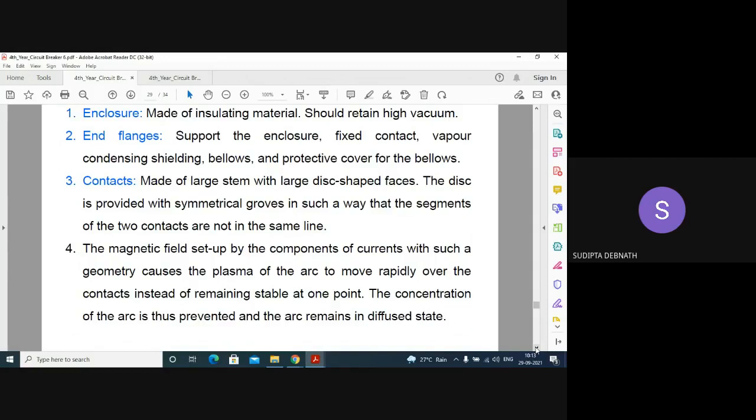Okay, the magnetic field set up by the components of currents with such a geometry, with such shaped faces and symmetrical grooves, causes the plasma of the arc to move rapidly over the contacts. That means a diffused arc, to create the diffused arc, not a constricted arc, instead of remaining stable at one point. The concentration of the arc is thus prevented and the arc remains in the diffused state.